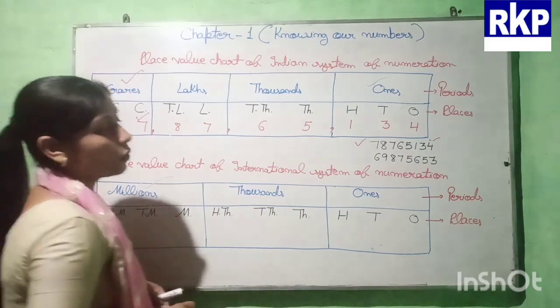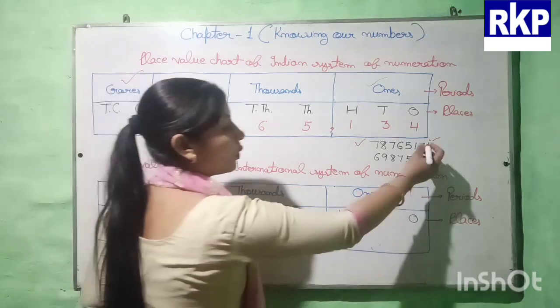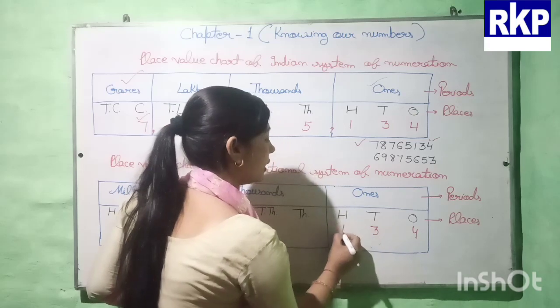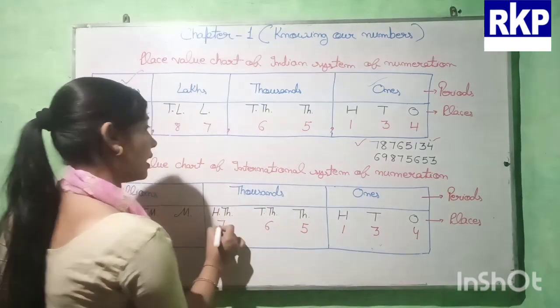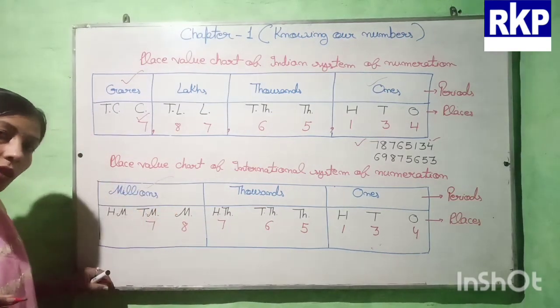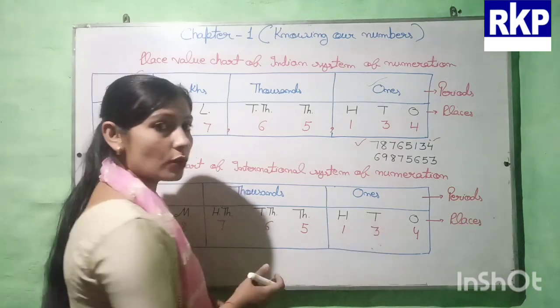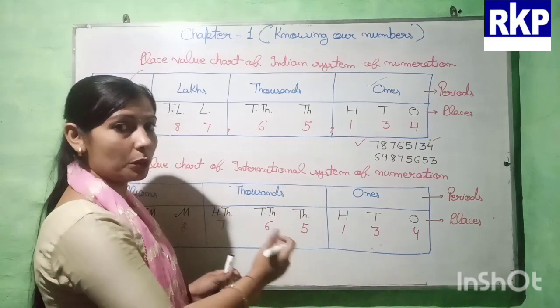Now let us write the same number in the international place value system also. Here also we always start writing from the right side. So we will write here 4, then 3, then 1, 5, 6, 7, 8 and 7. Now let us put the comma. So here also after completing one period, we will put the comma.